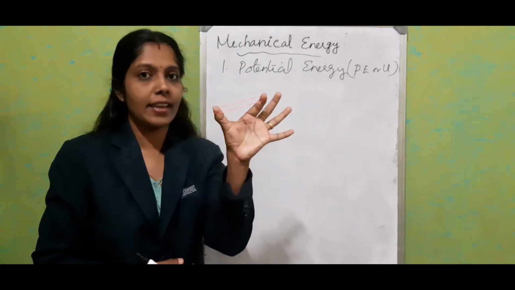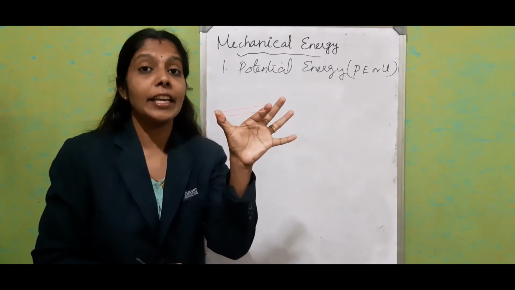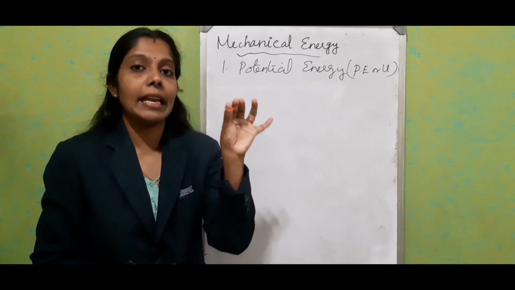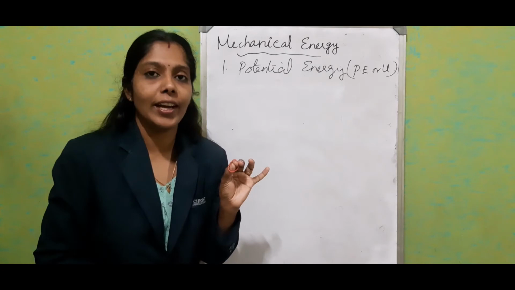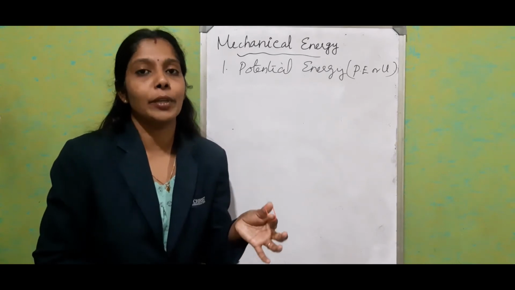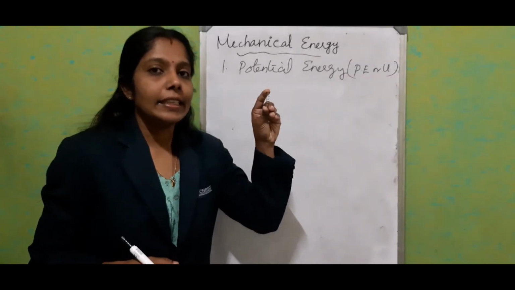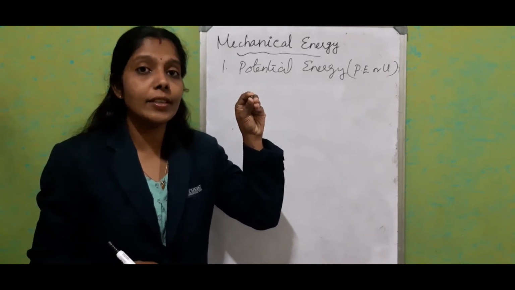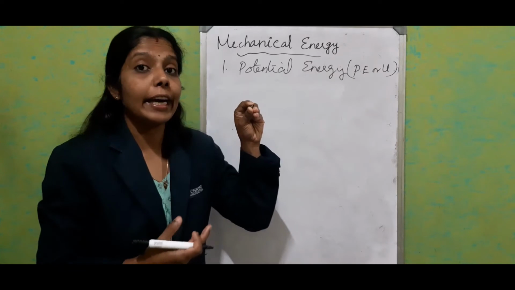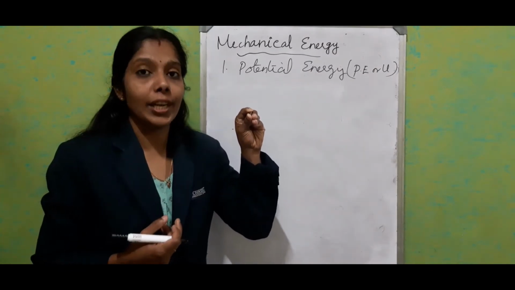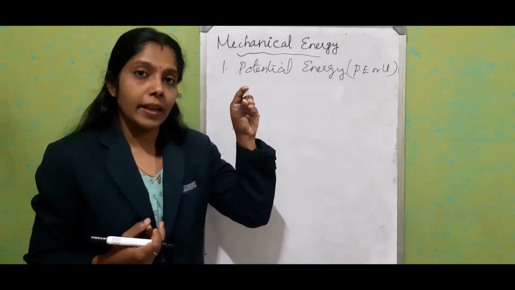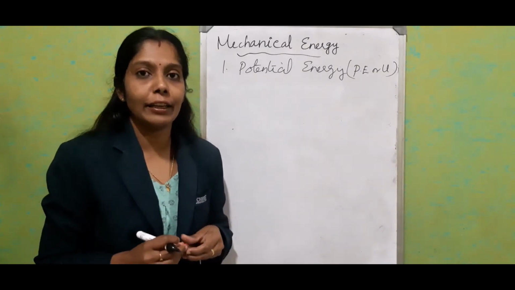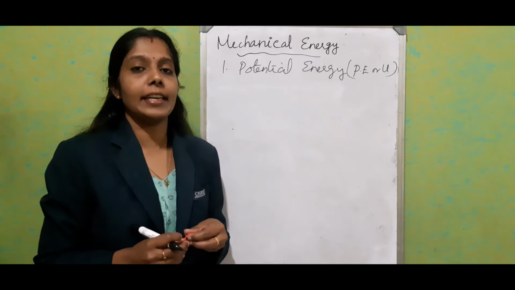It is just a shape change, a deformed state. The energy possessed by an elastic or spring is known as elastic potential energy. Here I have a spring. When we compress it, it also stores energy as potential energy. This spring and this rubber band both come under the category of elastic potential energy.